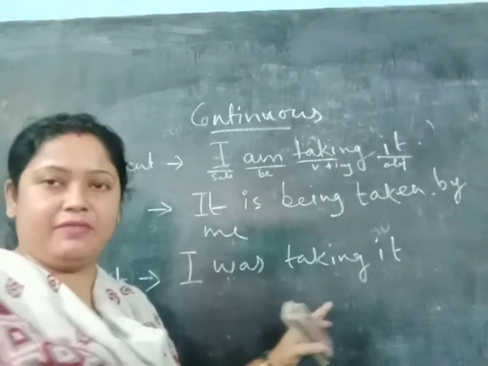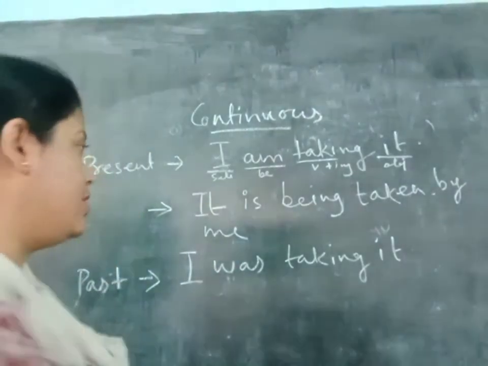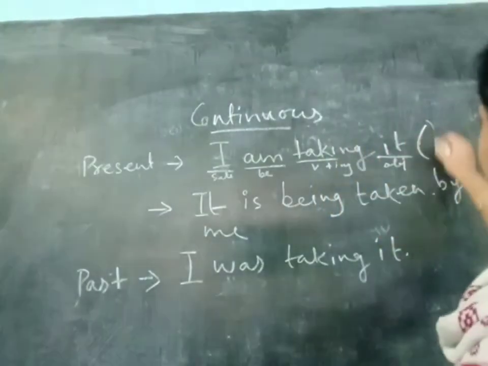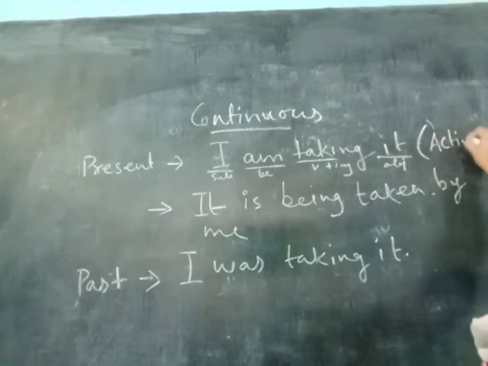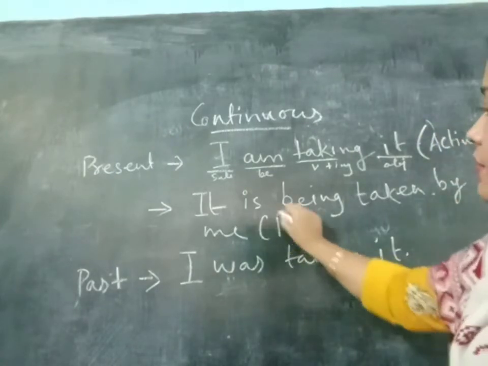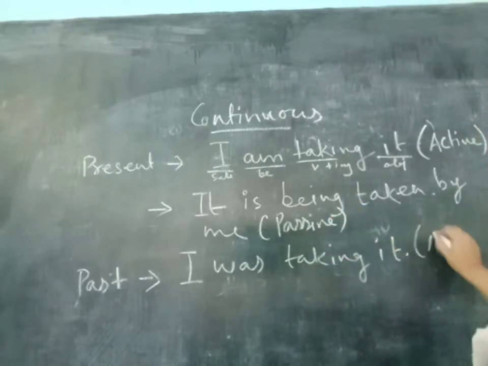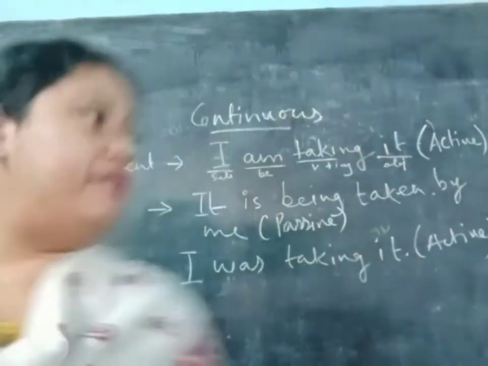It is in the active voice, you have to change into passive voice. Now you can write this one as active, and this as passive. Now what will you write?